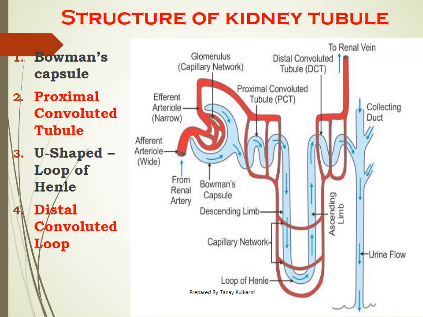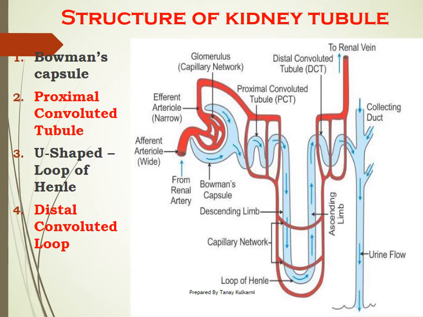Correct? Now if you see either in your textbook or on your screen, the nephron consists of these 4 structures. It is almost 4 to 5 centimeter long, and if we take out all the nephrons from both kidneys and arrange them in a row, it will cover somewhere around 60 kilometer. So they are microscopic structures. We can't see the nephrons with our naked eyes. But since they perform the function of urine formation, they can also be known as uriniferous tubules.